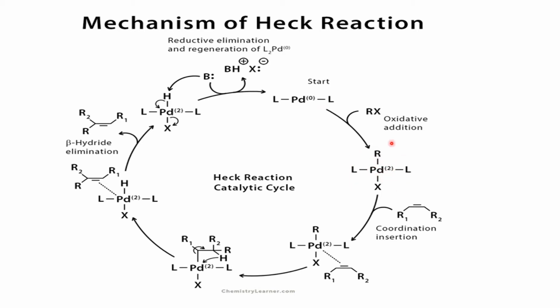At this point, we know the Heck reaction is a reaction between an alkene and an alkyl halide to form a substituted alkene.